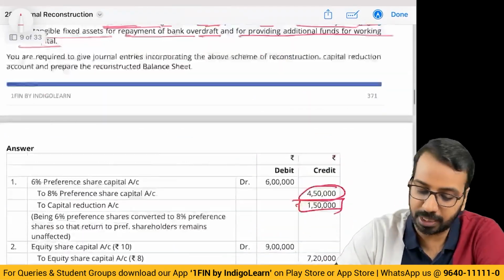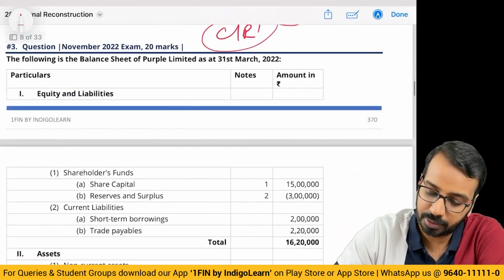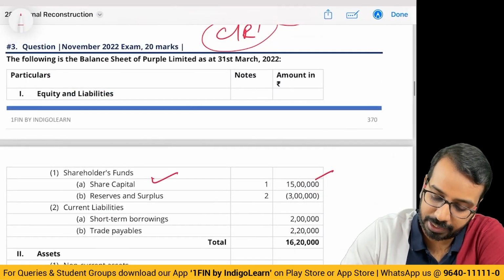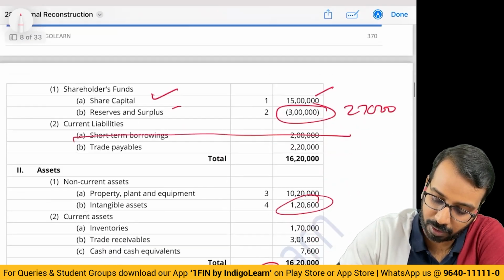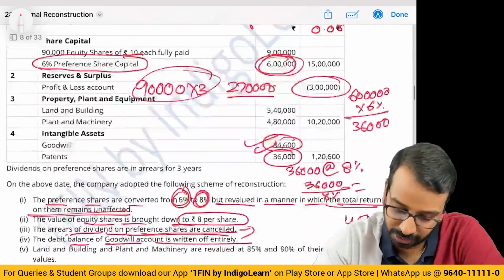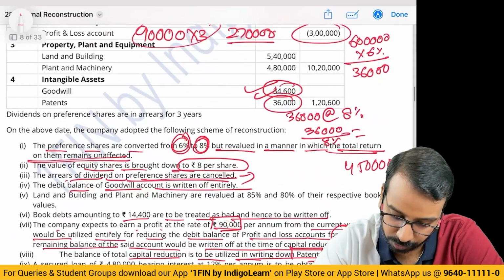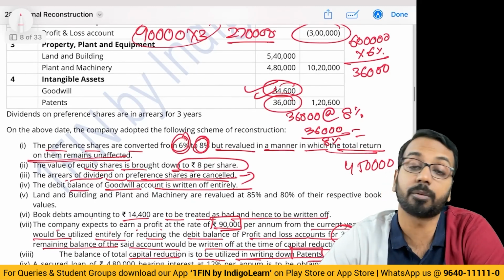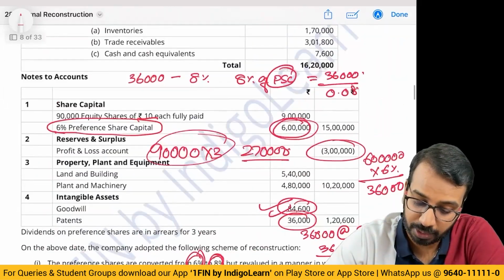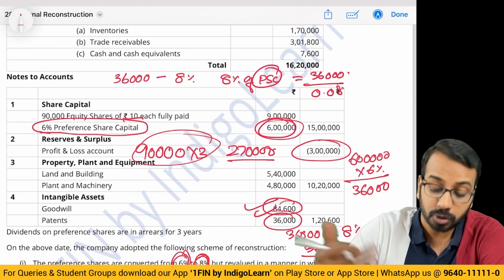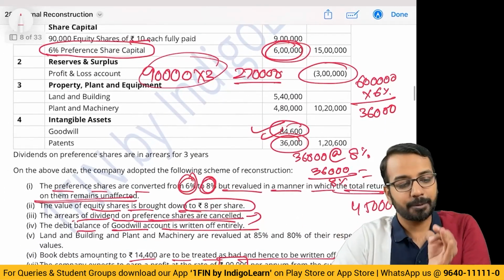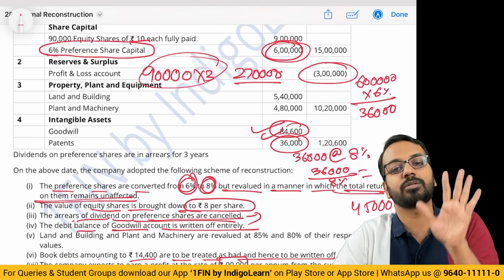Now while preparing balance sheet, again line by line, changes in share capital, write it. Reserves and surplus, this will now be 2,70,000. Short-term borrowings has been paid off. Now here actually they have not told that overdraft is short-term borrowing. We have assumed it because there is no other information available. Okay, same way goodwill is written off fully. Then patents, we have brought it down. So like this, if we do step by step adjustment, we will be able to solve the question.